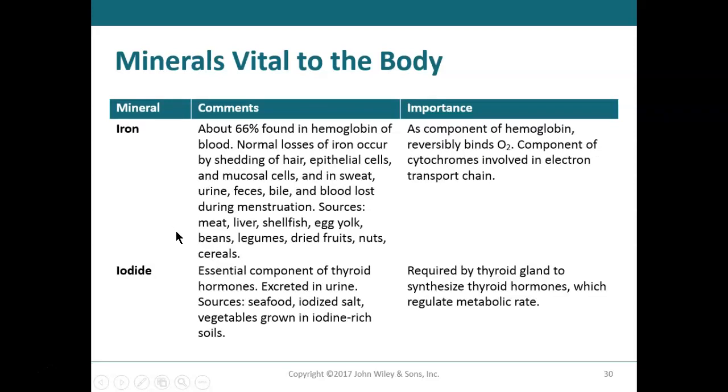Iron, you know what iron is, right? Most of the iron in the body is found in the hemoglobin. What does hemoglobin do? The iron binds the oxygen. What about iodide? Iodide is needed by the thyroid gland to make active thyroid hormones. Remember, your iodine is stored in the colloid of the thyroid follicles. Where do we get it? Remember, next time you buy salt at the store, you'll probably see on the label that it is iodized.